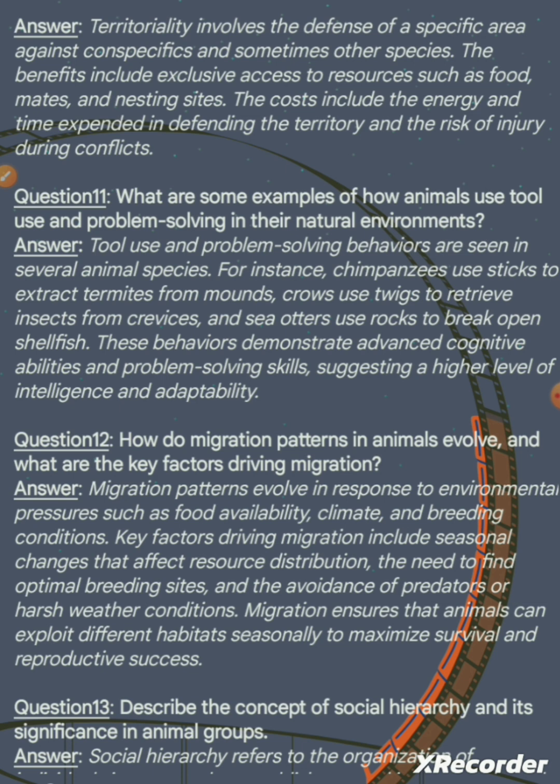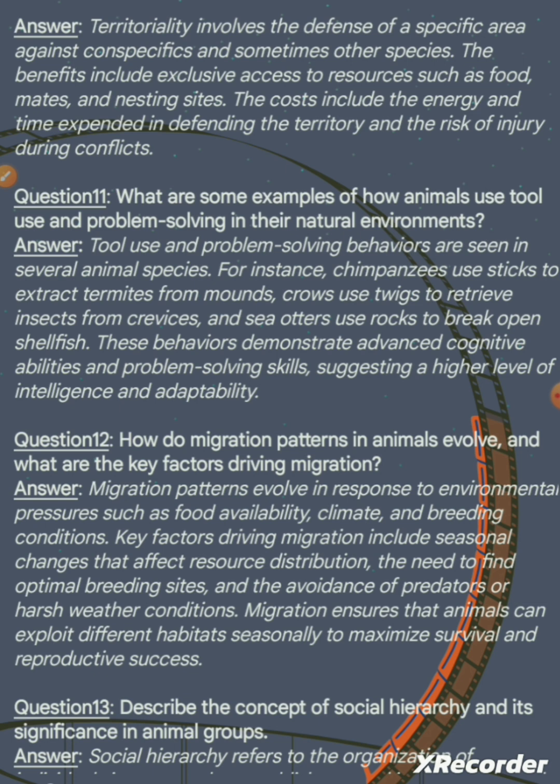Crows use twigs to retrieve insects from crevices, and sea otters use rocks to break open shellfish. These behaviors demonstrate advanced cognitive abilities and problem solving skills, suggesting a higher level of intelligence and adaptability.